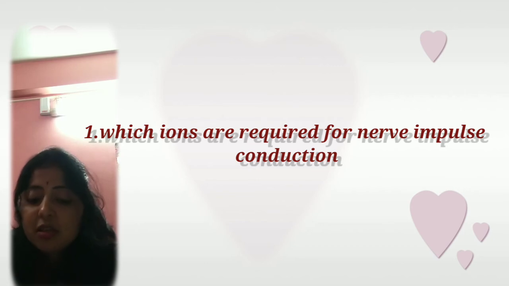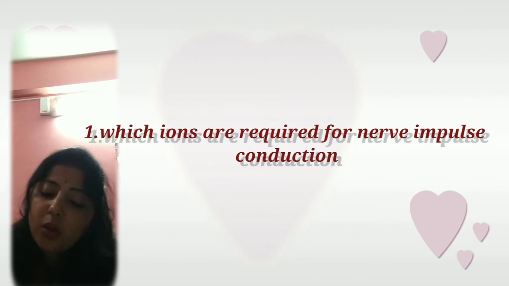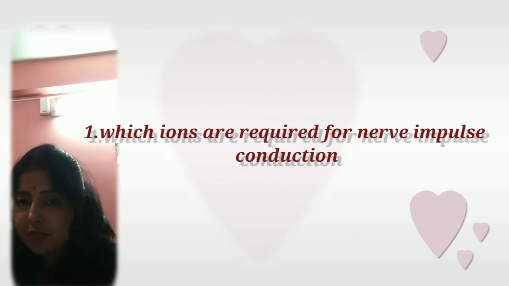Now the most exciting part is coming. I told you I will give some tips, some questions which are very important for your exam. Please listen to me. You may copy these also. The first one is: which ions are required for nerve impulse conduction?